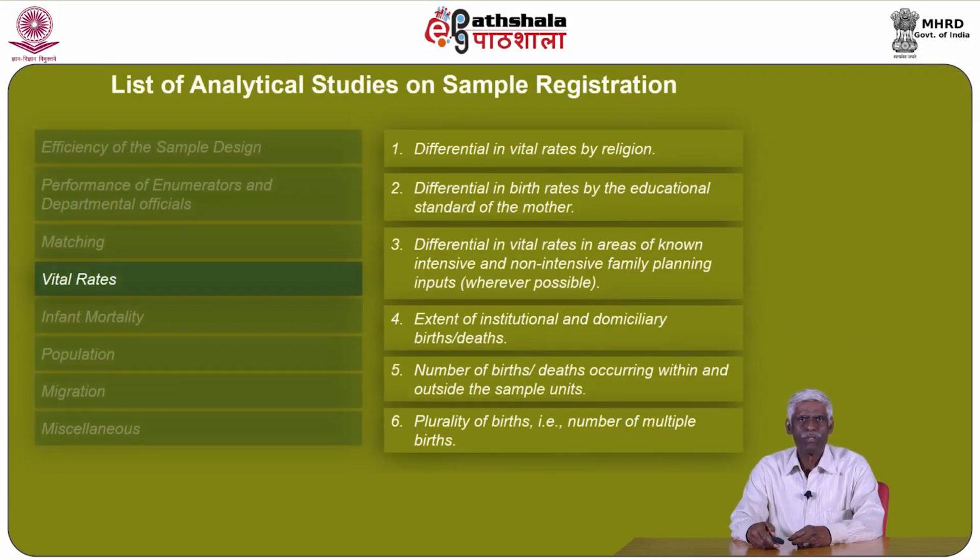Let's talk about the issues related to various vital rates.